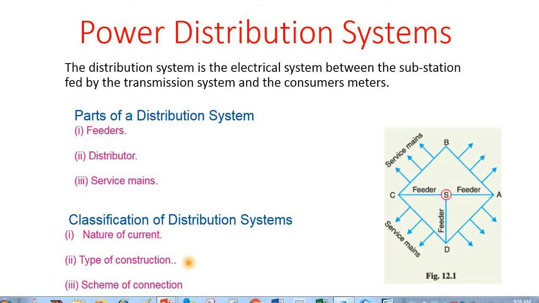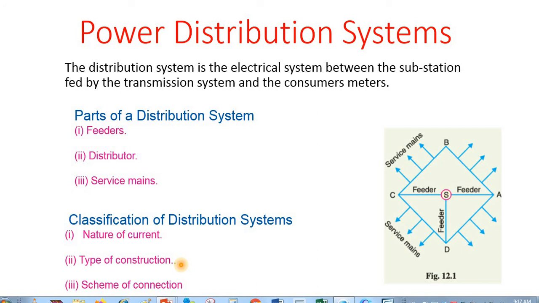While the different schemes in which it is connected may be subdivided, the first one is the radial system. It can be distributed in the radial system, ring main system, and interconnected system. So the distribution system may be termed as the radial distribution system, ring main distribution system, and interconnected distribution system.